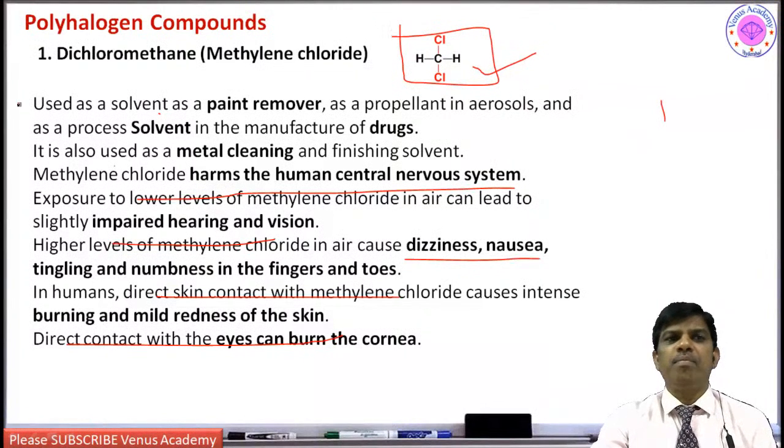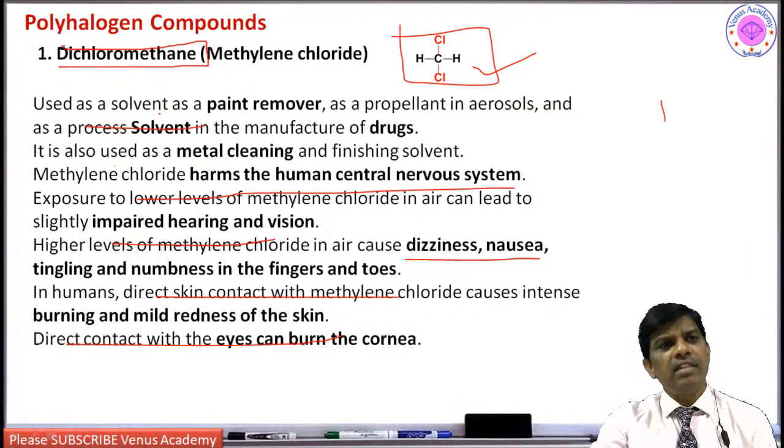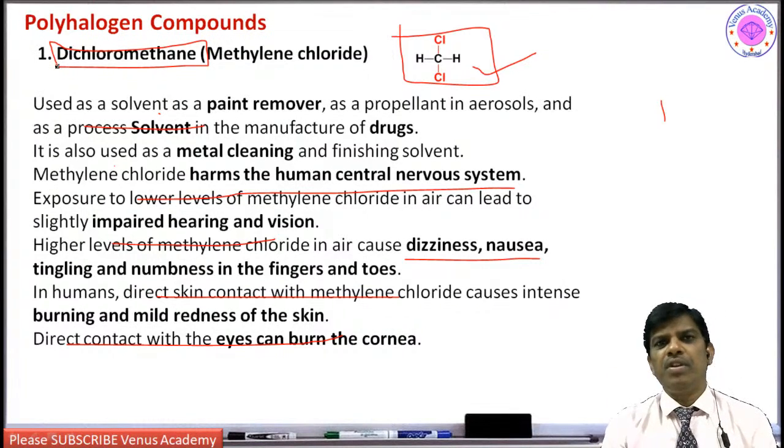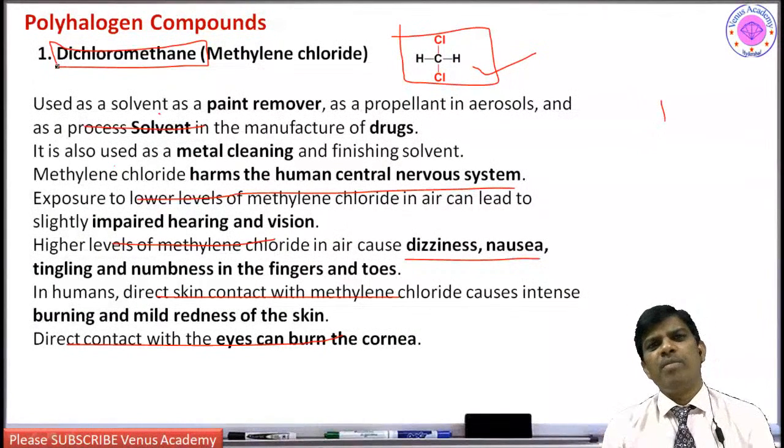That is why, although previously this dichloromethane was used very abundantly. Still, in India also we are not using it, but just before 10 years back it was used commonly as organic solvent to extract and as the reaction solvent. For example, during halogenation, so many reactions you will come across in dichloromethane as a solvent.